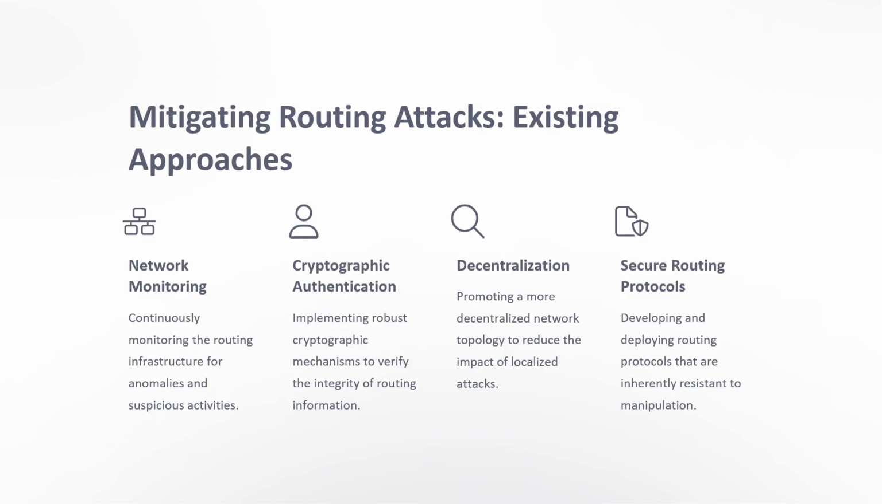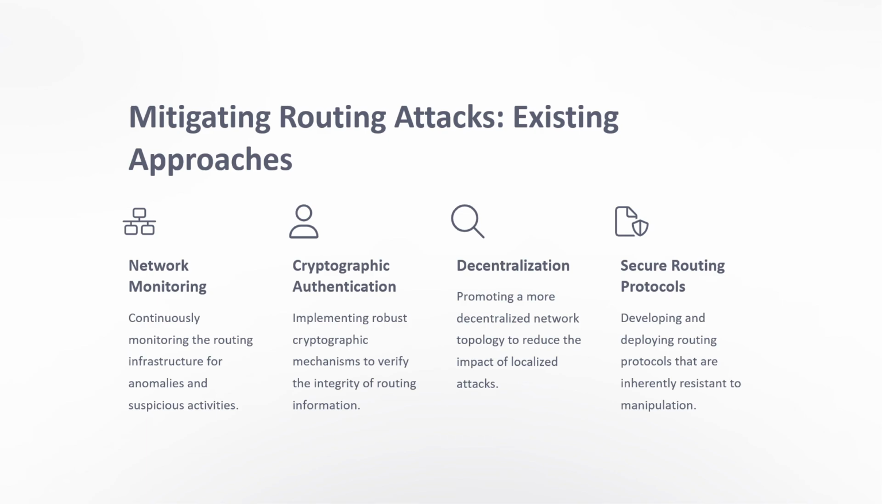Mitigating routing attacks, existing approaches. What are the existing approaches to escape from routing attacks? Network monitoring, cryptographic authentication, decentralization, secure routing protocols. Network monitoring: continuously monitoring the routing infrastructure for anomalous and suspicious activities. So continuous monitoring of the routing could easily detect any anomaly or any malicious attacks that occur. This could be easily detected using network monitoring.